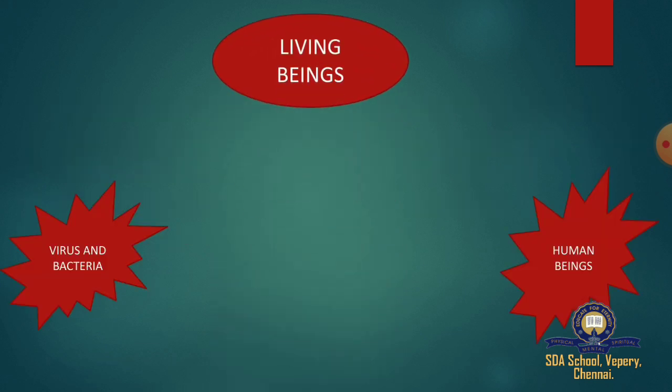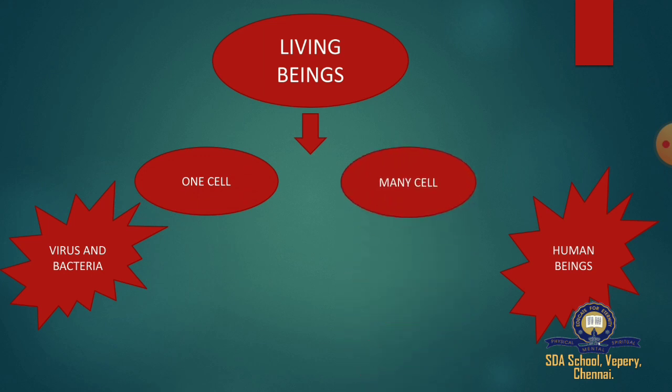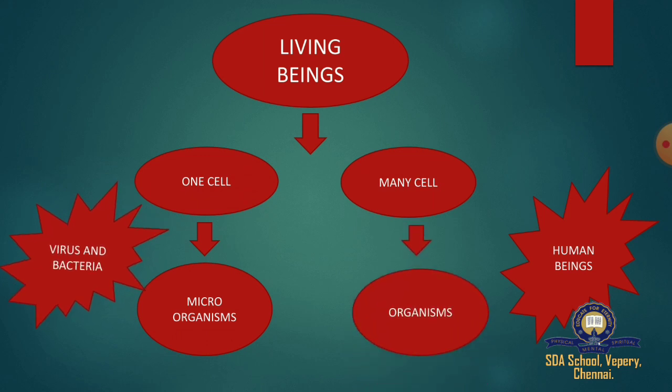On the basis of the number of cells, living beings are divided into two types. One is single cell, that is one cell, and another one is multiple cell, that is many cells. So microorganisms come under single cell, and organisms come under many cells. The examples for single cell are virus and bacteria, and the examples for multiple cells are human beings or birds.